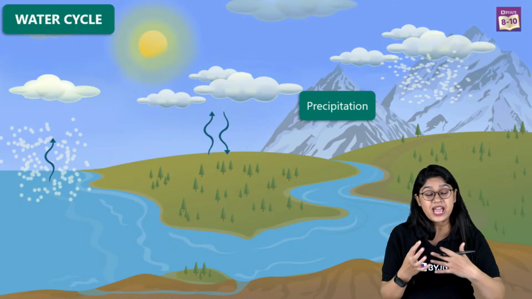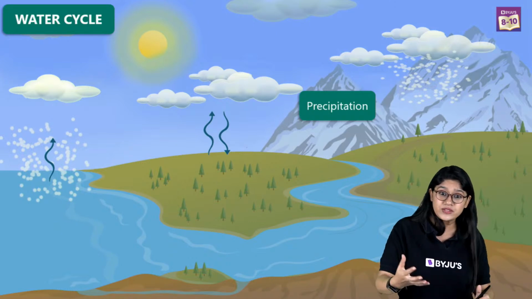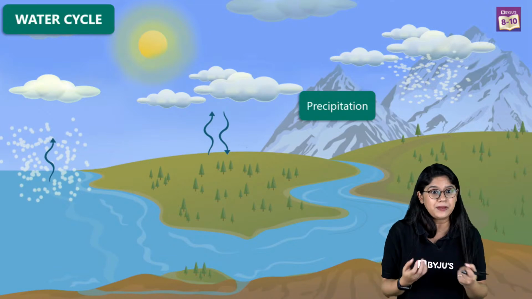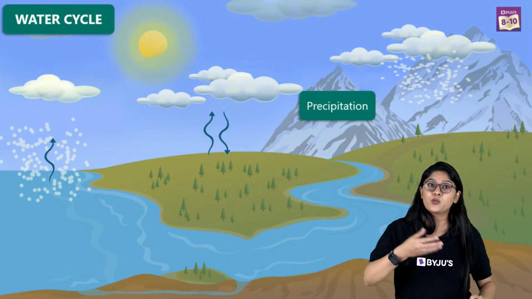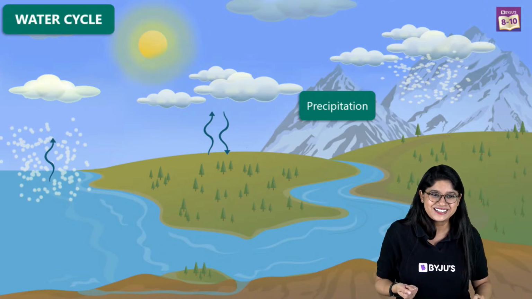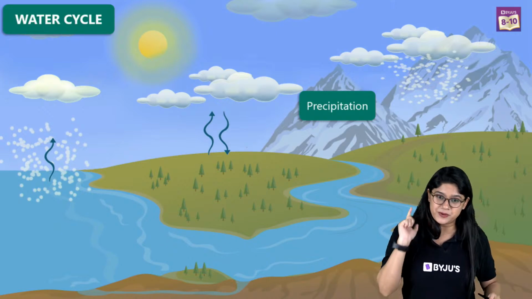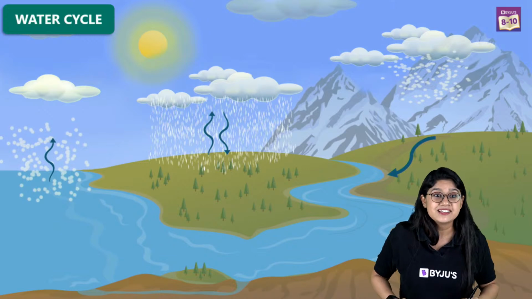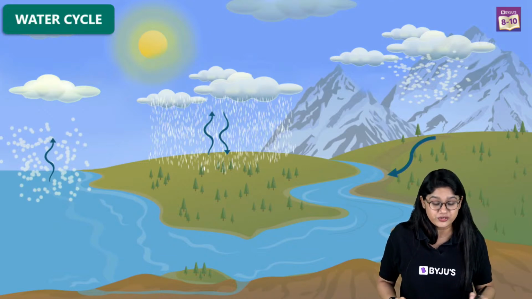In various places, we have the hails and the sleet, right? All of these are different ways that the water will be coming back on the land, or on the water surface. So we have evaporation, condensation, precipitation, and the last is the surface runoff, right?